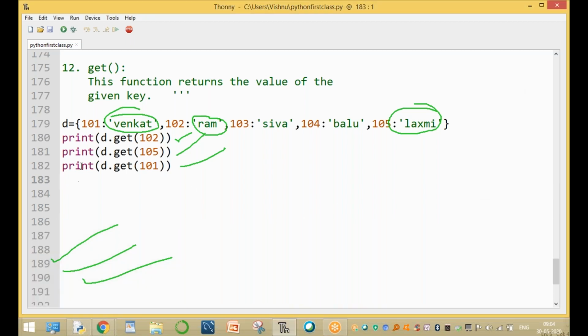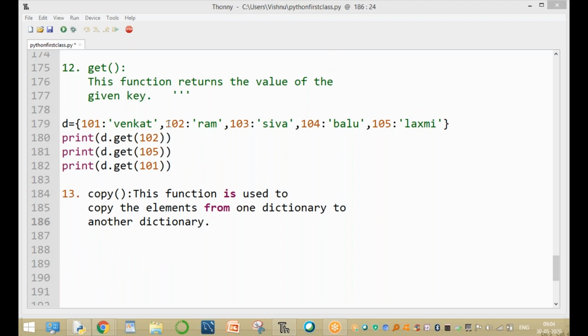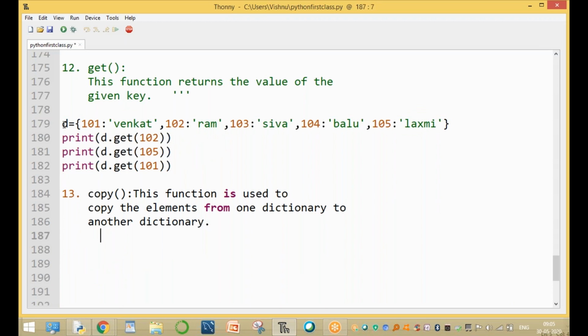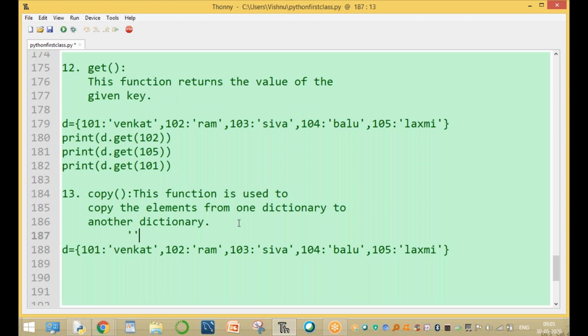Now the next function, the 13th function, is copy. Copy means to copy the elements. This function is used to copy the elements from one dictionary to another dictionary. Here, this is one dictionary, and all the values are copied to another dictionary.